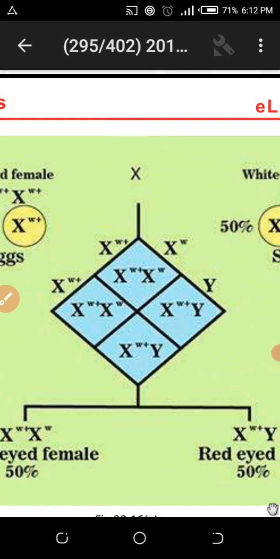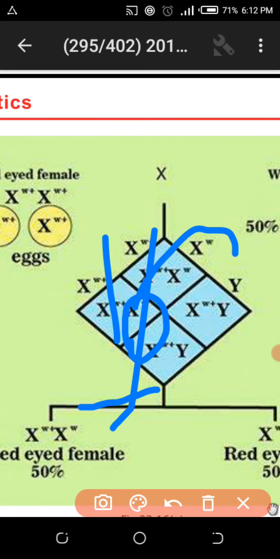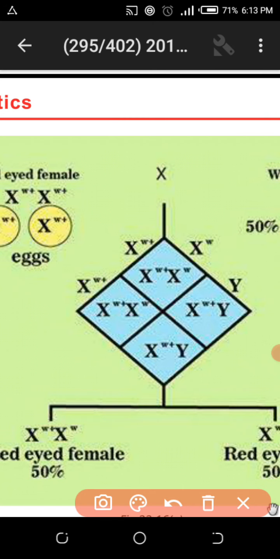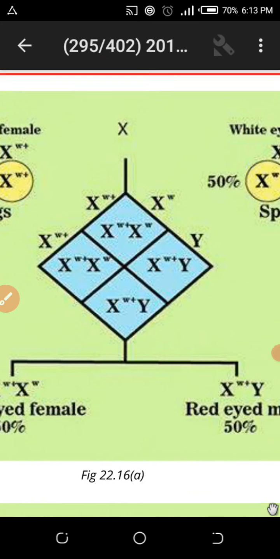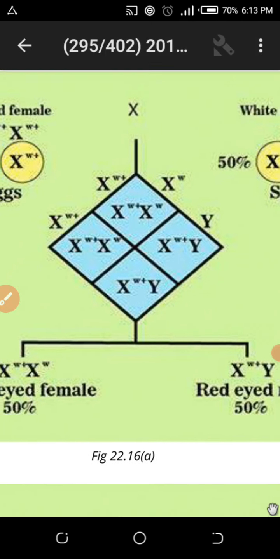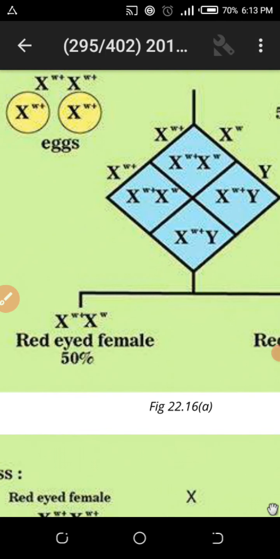Those travel from male to female and female to male. From the grandfather the gene will go to the daughter, but the daughter will be normal, as you can see in this case. For example, if this crossing is in the human body, this is the daughter, but the red-eyed character appears because, due to the heterozygous condition, the dominant gene will appear and the recessive gene will not appear. So this was the reason the white-eyed character did not appear yet. This is according to Mendelian traits, and until here we are satisfied.